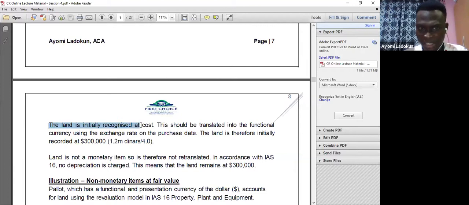The land is initially recognized at cost, and this should be translated into functional currency. So the land is initially recorded at $300,000. Can you see now? 1.2 million dinars. Land is not a monetary item, so it's not retranslated, and no depreciation is charged. That means the land remains at 300,000 at the year end.